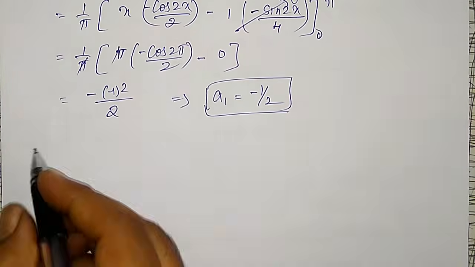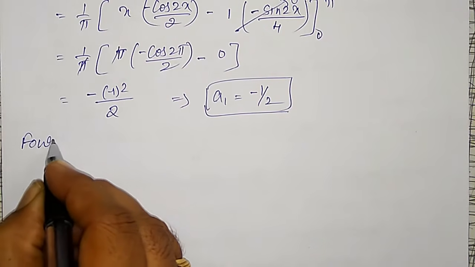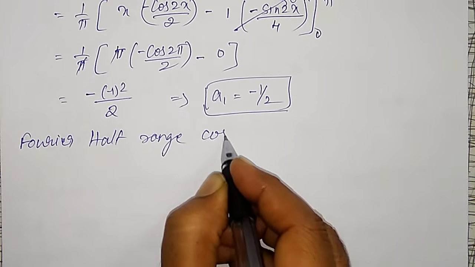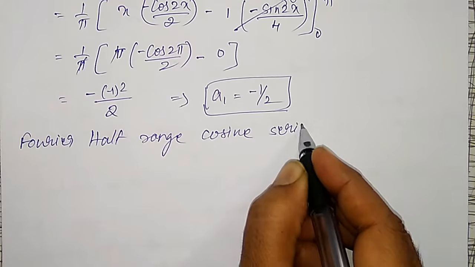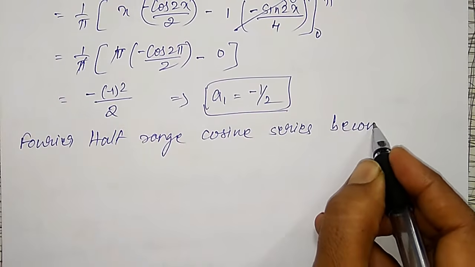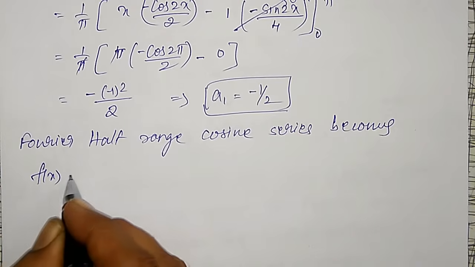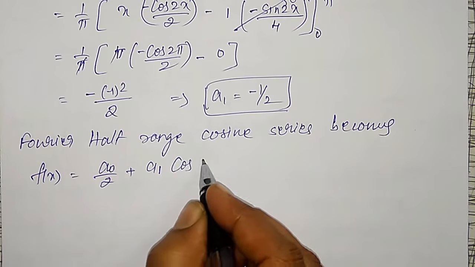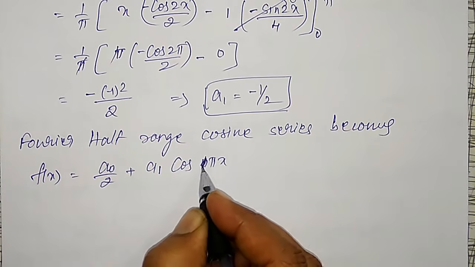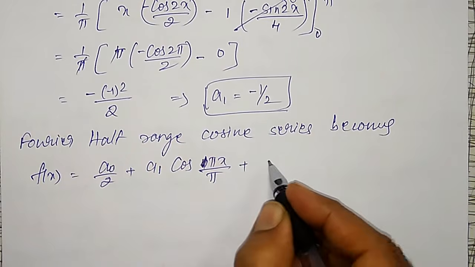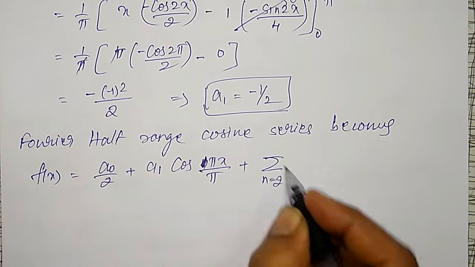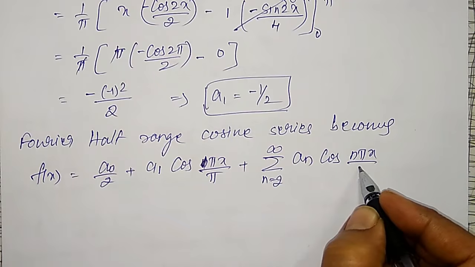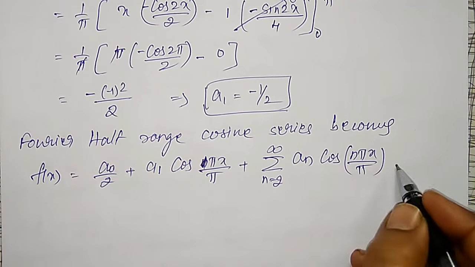Using all these things, the Fourier half range cosine series becomes f of x is equal to a0 divided by 2 plus a1 into cos n pi x, n is equal to 1, divided by pi, plus summation n equal to 2 to infinity an into cos n pi x divided by L, where L is pi.